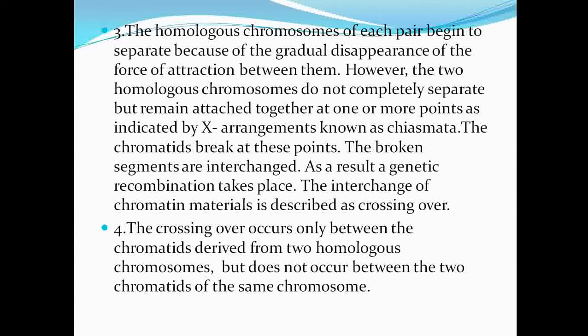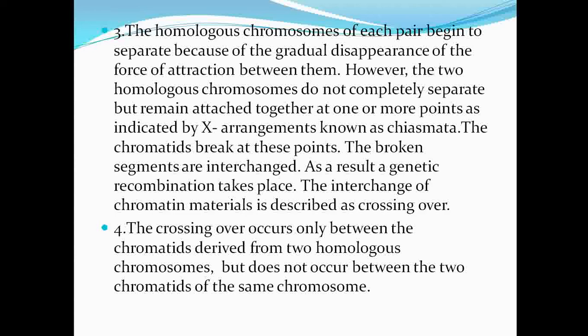The chromatids break at these points. The broken segments are interchanged. As a result, genetic recombination takes place. The interchange of chromatin material is described as crossing over.